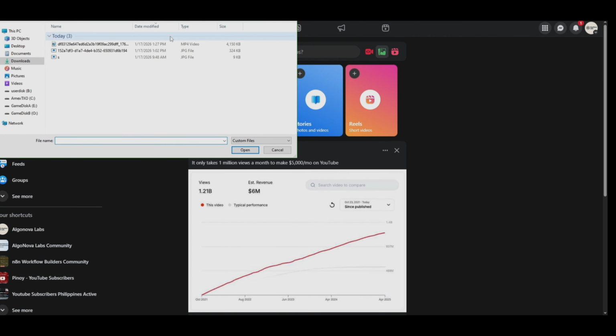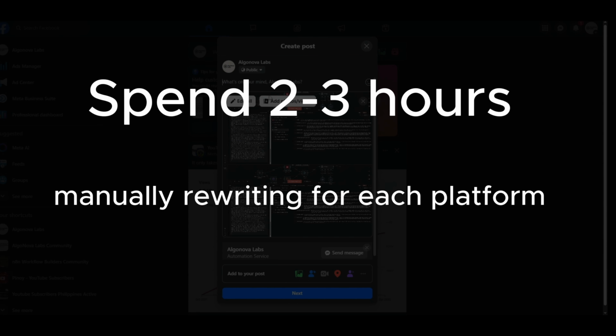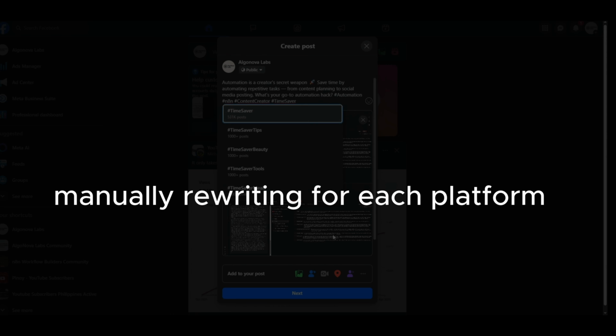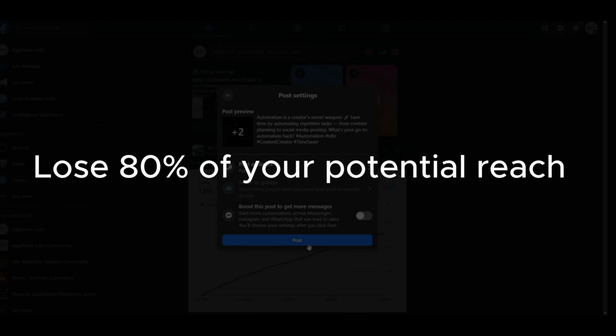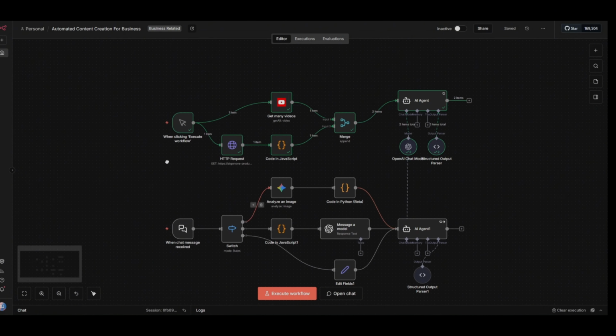So your options are spend 2 to 3 hours per video manually rewriting for each platform, or just skip most platforms and lose 80% of your potential reach. There's a third option. Automation. Here's how this workflow thinks.